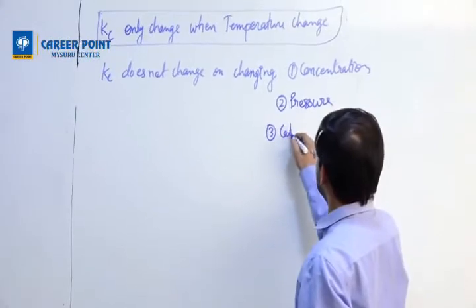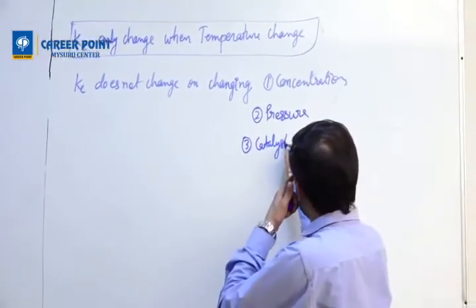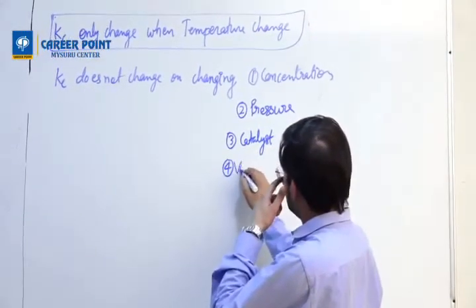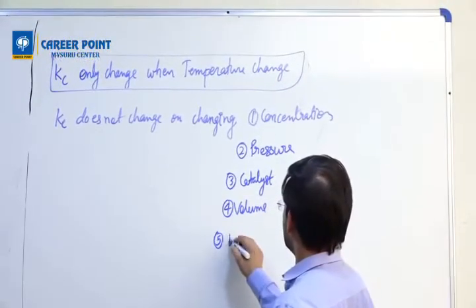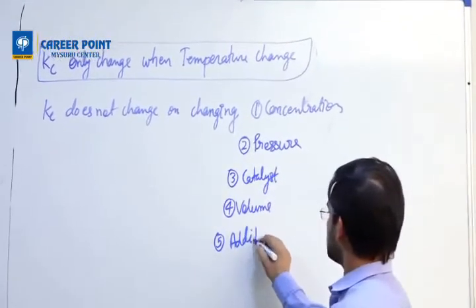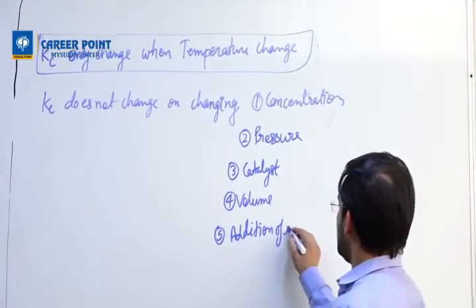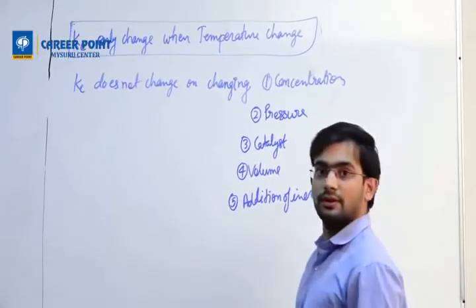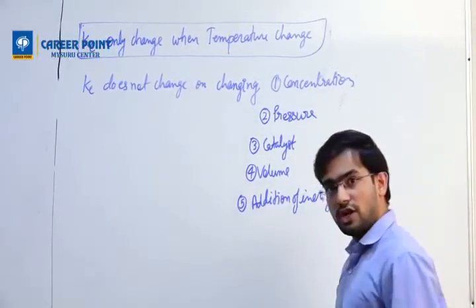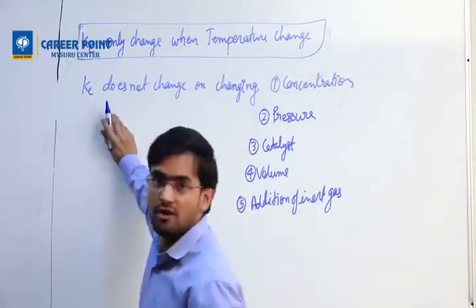Third, catalyst. Fourth, volume. Fifth, addition of inert gas. These all, if you change, Kc will not change.